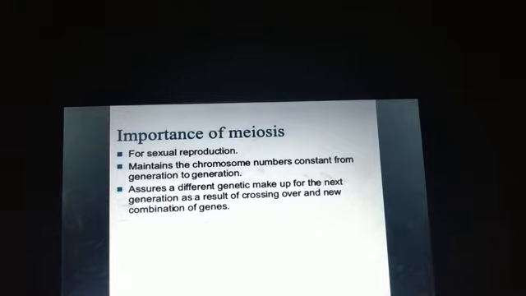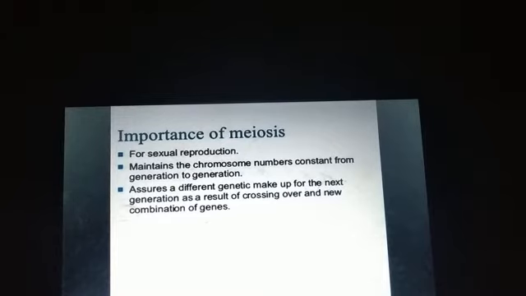So here, due to meiosis only, this reductional division is occurring. Thus, it is helping to restore the chromosome content. Otherwise, what will happen if there is no meiosis? Suppose the male has 2n and the female also has 2n. If no reductional division is occurring, both will fuse together to form 4n.